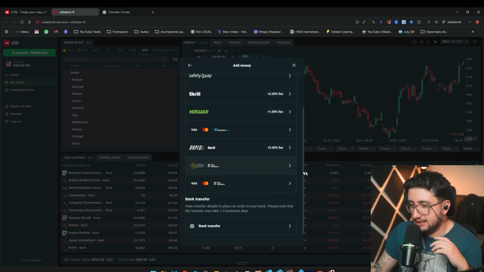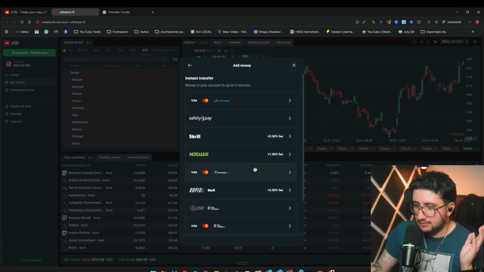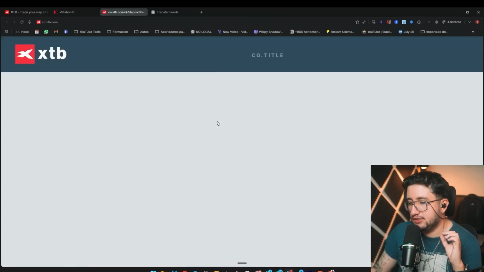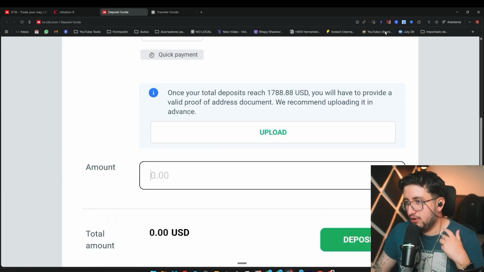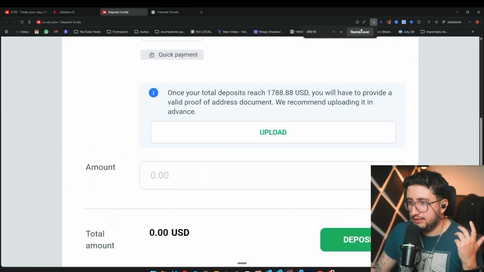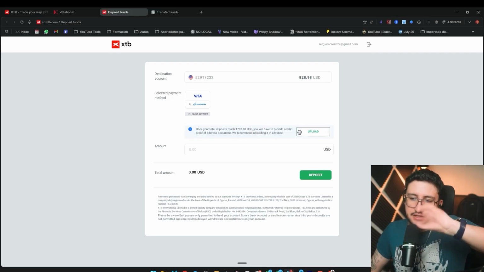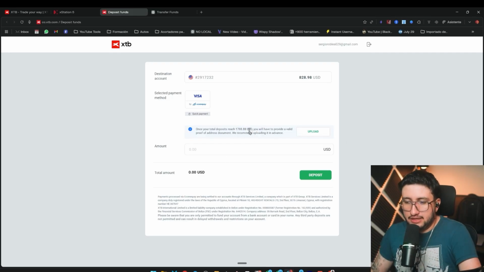You can log in and certain local methods will appear, so that's pretty good. I usually use the card option. It's actually very easy. Sometimes it has certain limits since you have to verify the account every time you're going to deposit a high amount. So, well, in this case, for example, it lets me deposit $1,788, and then I'll have to send a, let's say, security validation to keep depositing with this method.